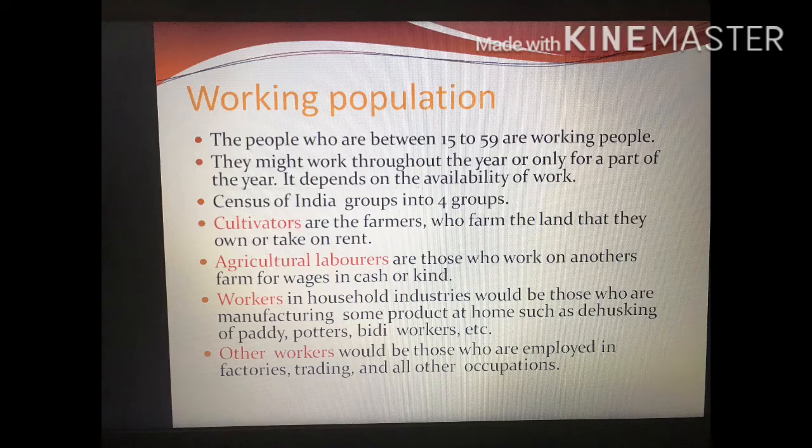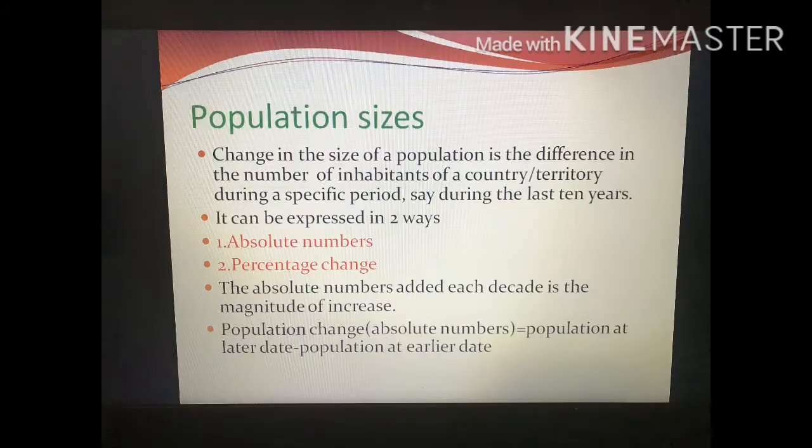Then the workers in household industries are those who manufacture some product at home, such as dehusking of paddy, potters, beedi workers, etc. Other workers are those employed in factories, trading, and all other occupations. So these are the four groups in the Census of India.